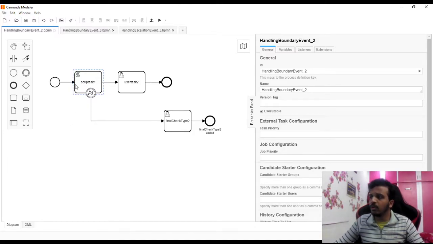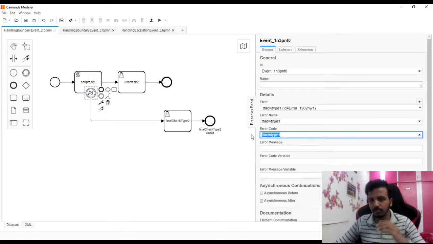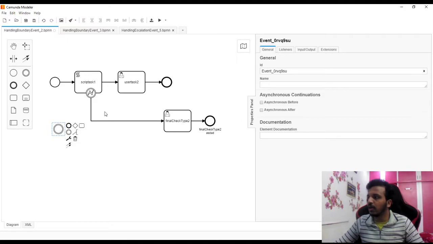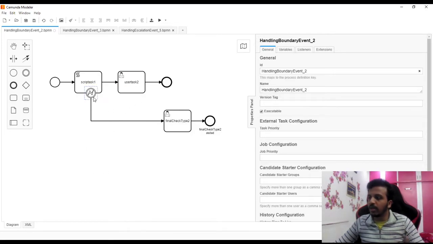So here what we are doing is basically throwing this, because of the type of object that this event is expecting. This is an error boundary event.